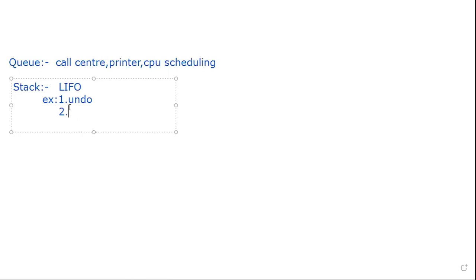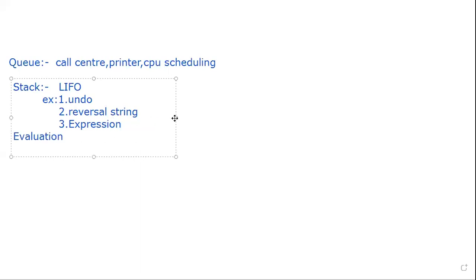Okay, good. Reversal of a string. Whatever character is entered last is going to be reversed as the first one. Okay, Siddharth. Expression evaluation. This is an important one which we'll be dealing with in the forthcoming sessions. Your questions will ask you to evaluate an expression: infix, prefix, postfix. This concept is an important one. If you want to evaluate an expression, you'll be following the stack memory.